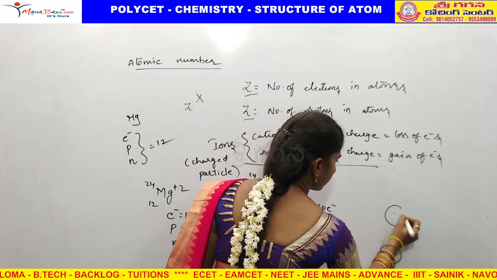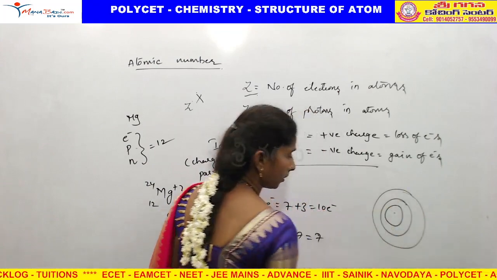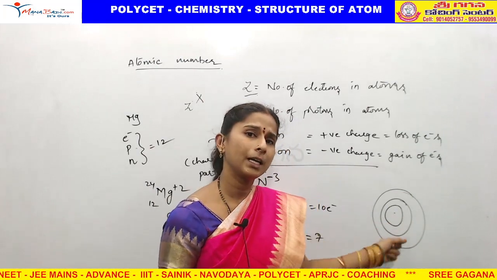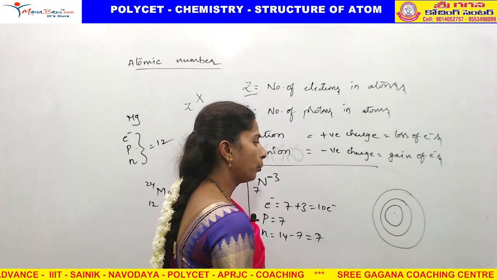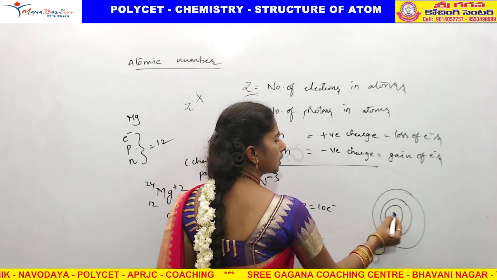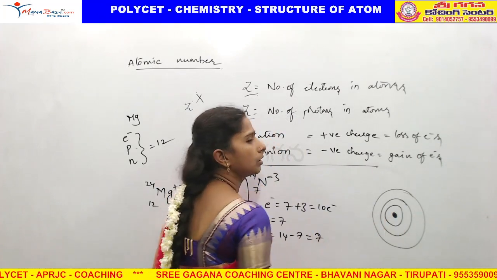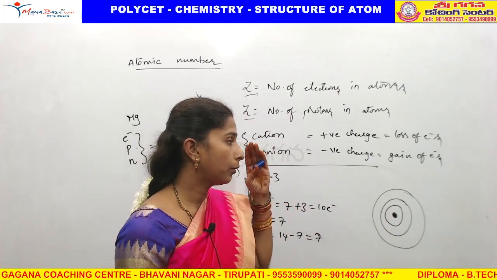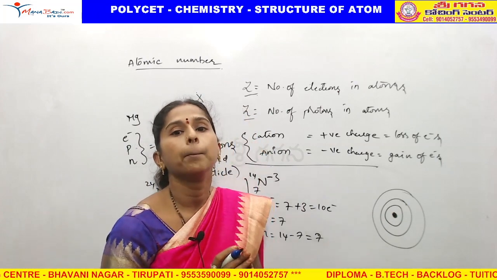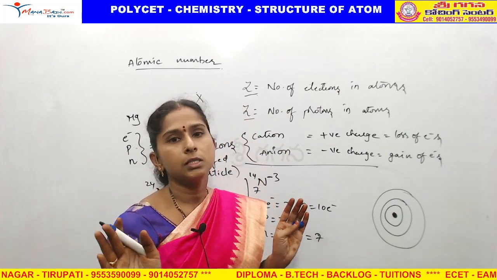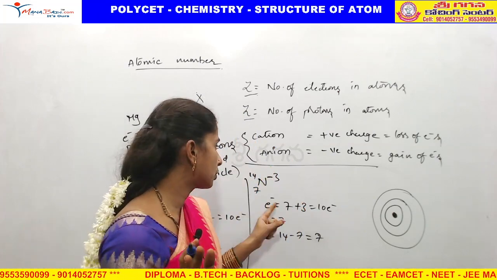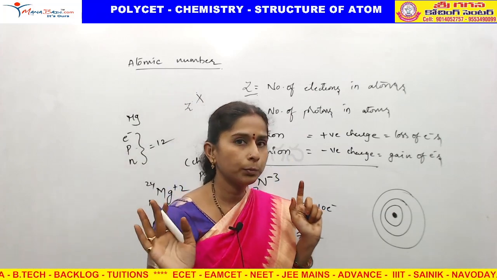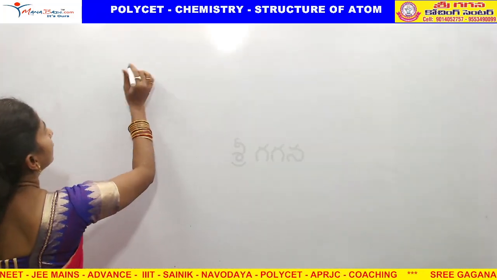Here the atom is this one. Electrons are revolving around the nucleus. If we remove or gain electrons, there is no change in protons, because protons are present inside the nucleus. Removing protons from inside the nucleus, or adding them, is highly impossible. So there is no change in protons, only electrons can be changed by gain and loss of electrons, forming the ions. I hope you understand.